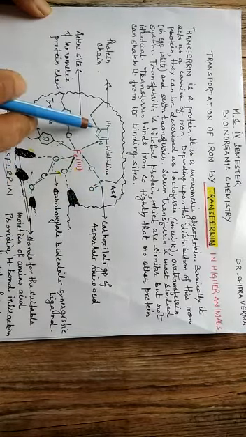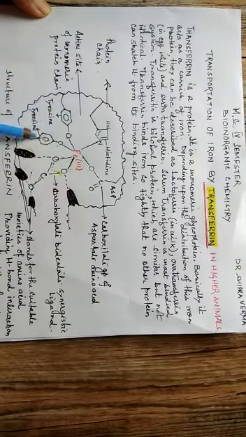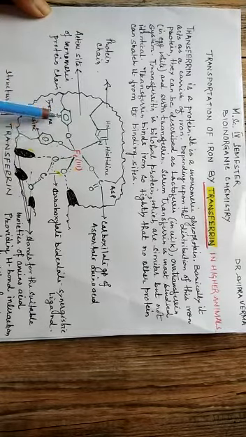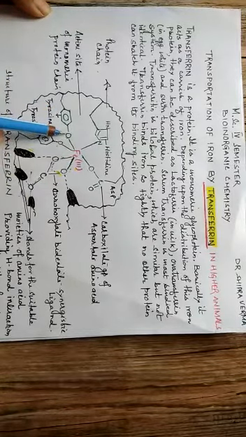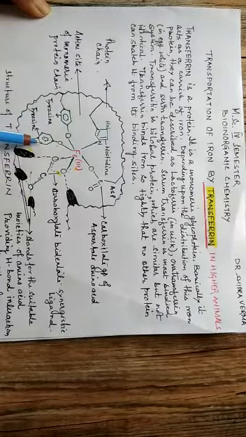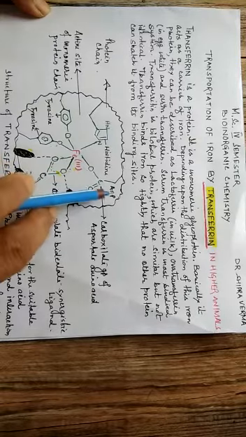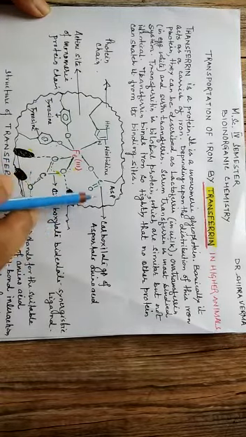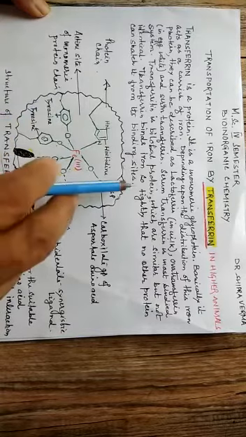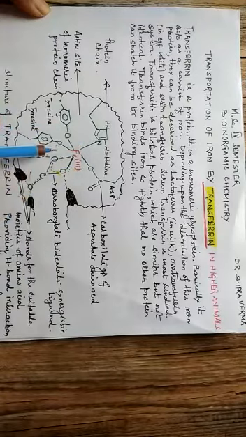This is the histidine amino acid. It combines with iron 3 by imidazole nitrogen. There are 2 tyrosine molecules. They combine with iron 3 by 2 phenolate oxygens. These tyrosine amino acids are also part of the protein chain. This is oxygen, which comes from the carboxylate group of aspartic amino acid. So in all, there are 4 amino acids which come from the protein chain. They bind with iron 3 at 4 coordination sites.